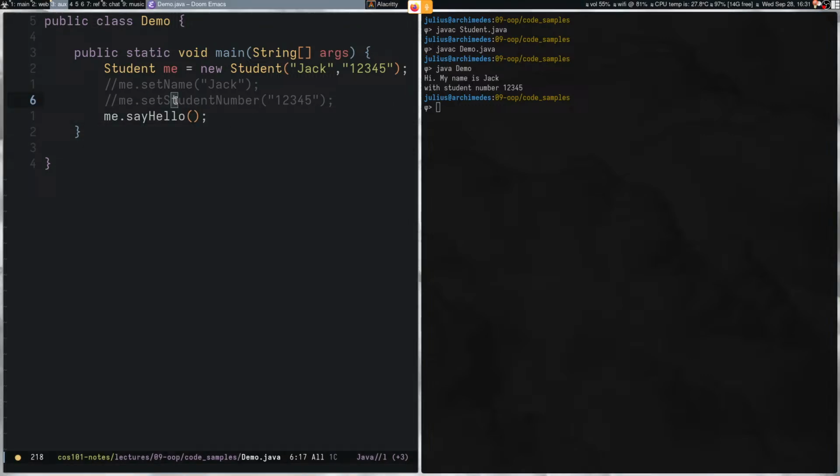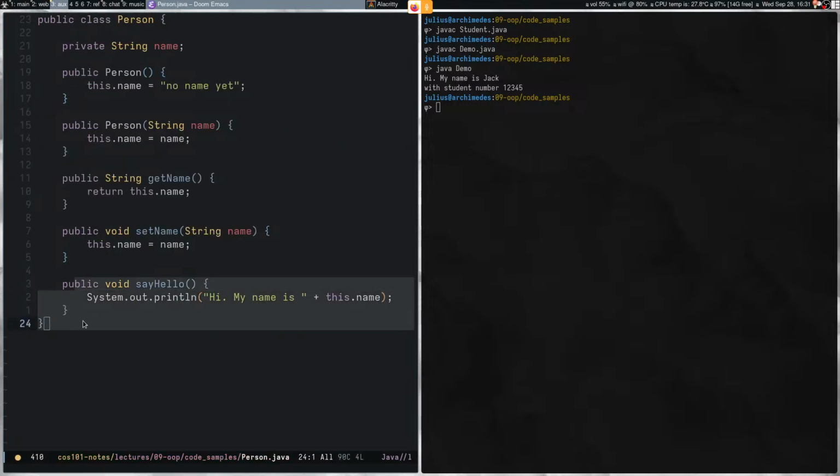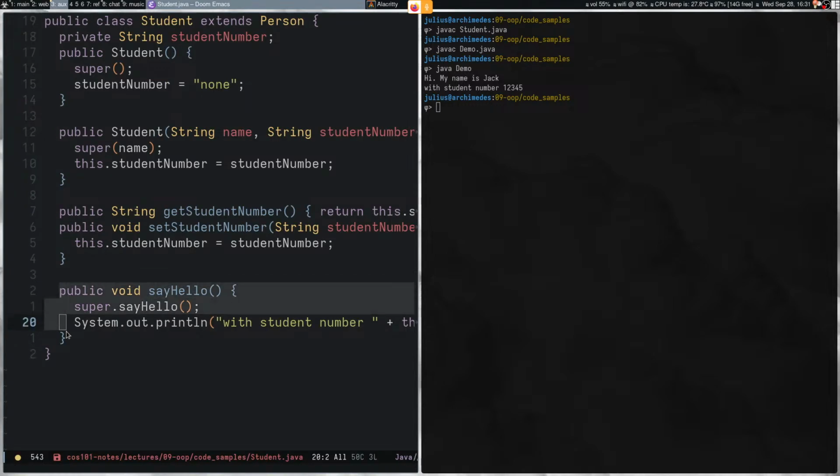So what's happened here is that in the student class, we have replaced super.sayHello. We have replaced the parent class's method with one in the subclass over here.